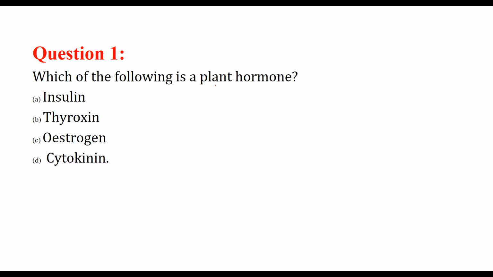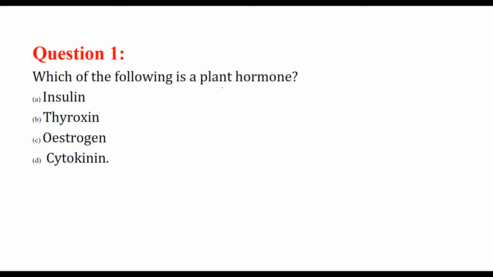Question and answer on control and coordination. In our body, it may be animal, it may be plants, there has to be some coordination between different parts, like leaves and stem in plants. In animals, brain, then body, then skin, different organs, how they are controlled, how they coordinate. This is the basis of these question answers.